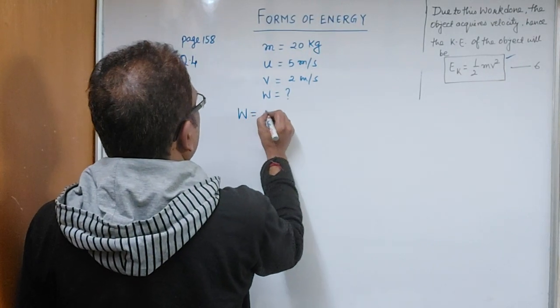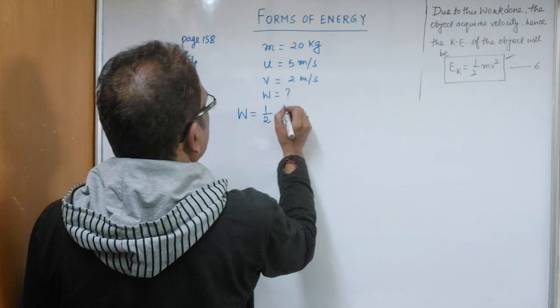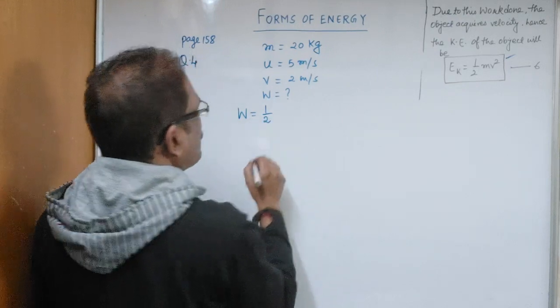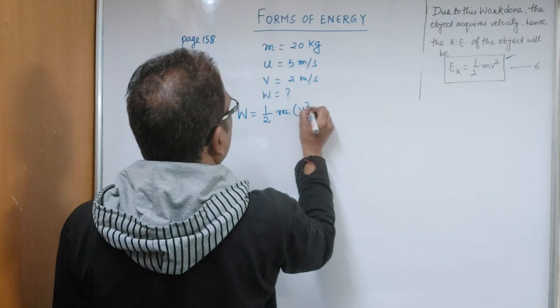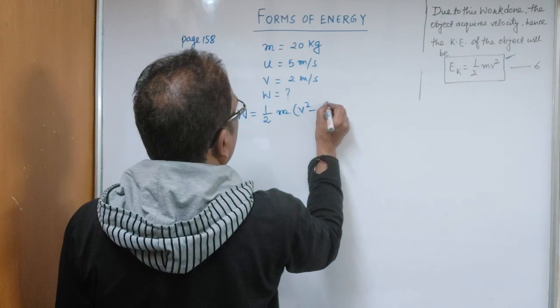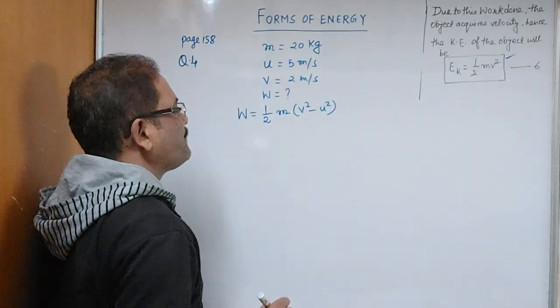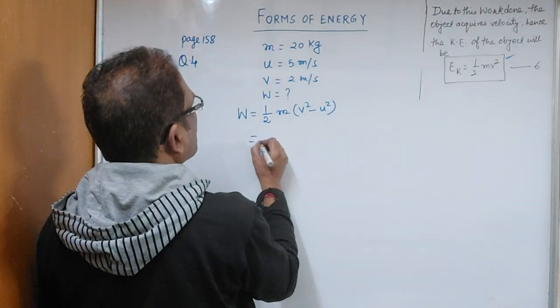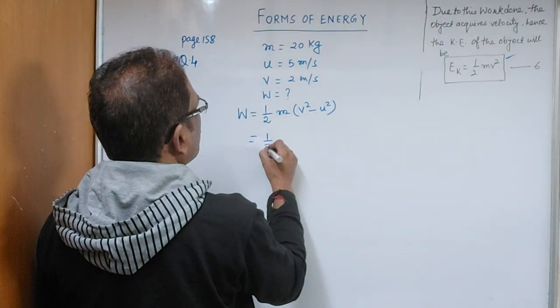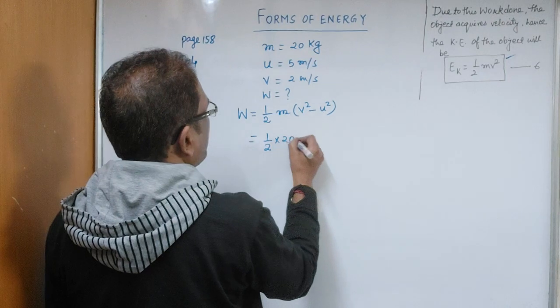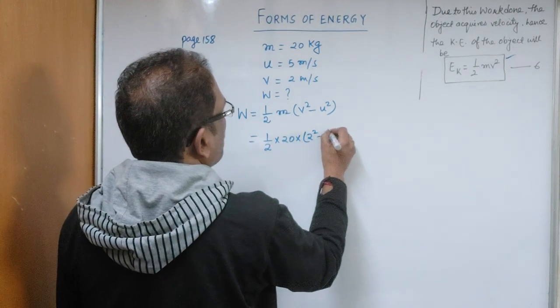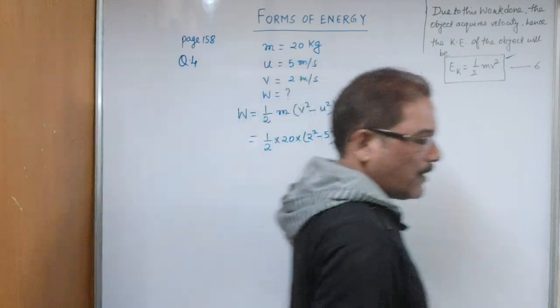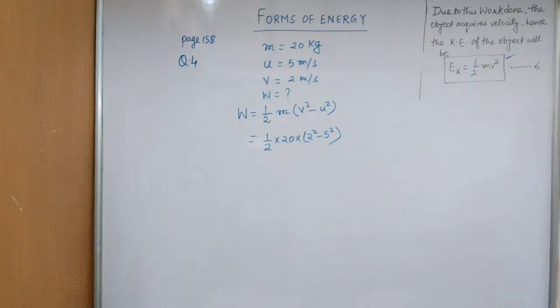As I told you earlier, all equations are important, so we can calculate work done by using this formula. Work done is equal to half m, v square minus u square. Now put the values, so it will be half into 20 into 2 square minus 5 square.